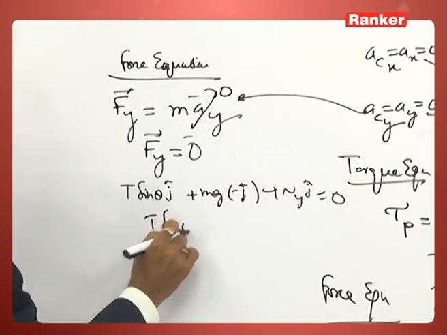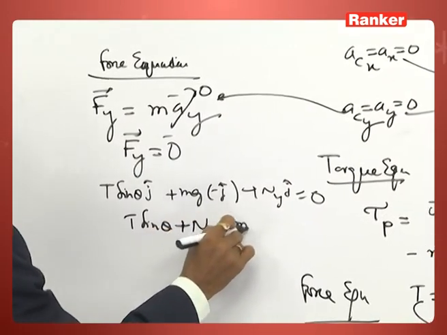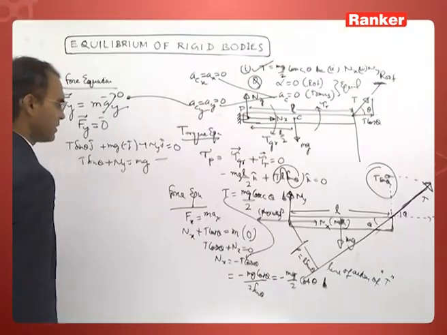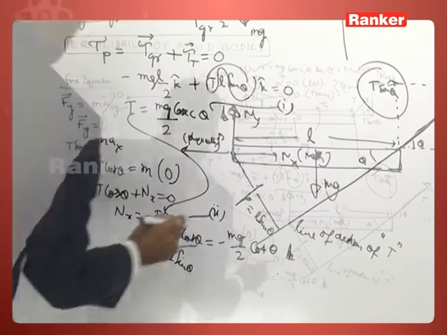So, T sin theta plus ny is equal to mg. That is equation number 3.